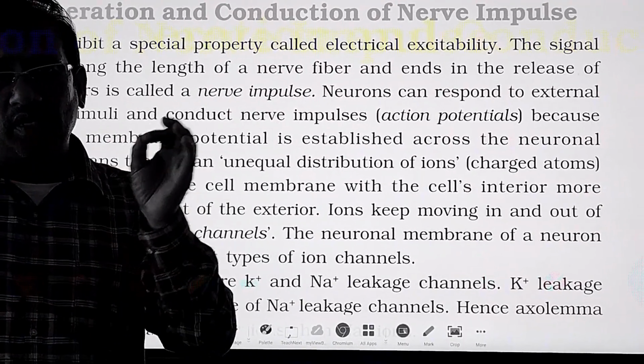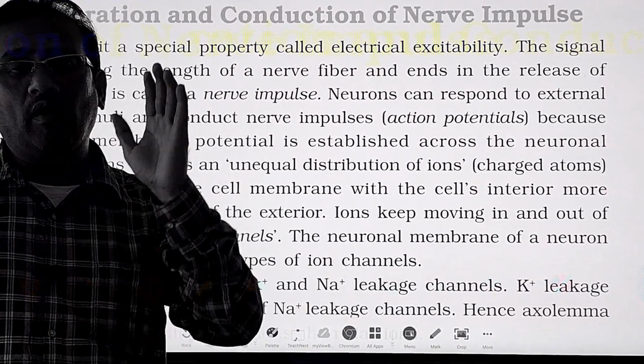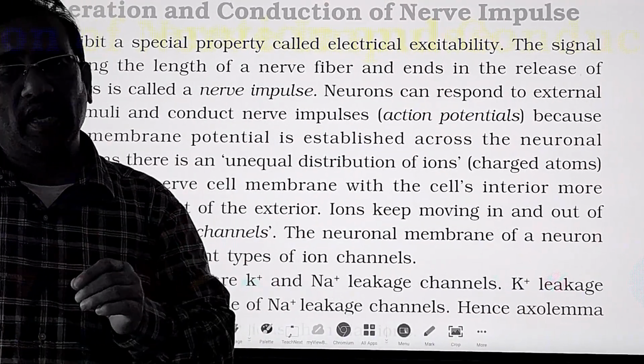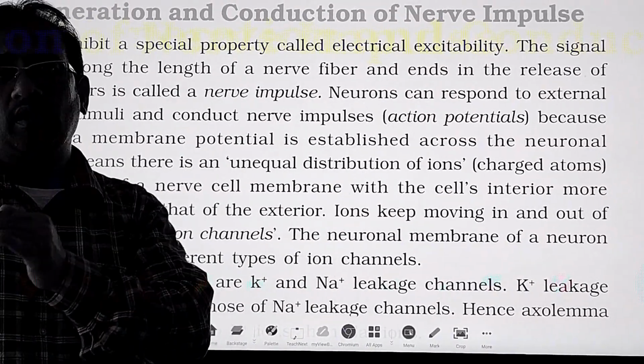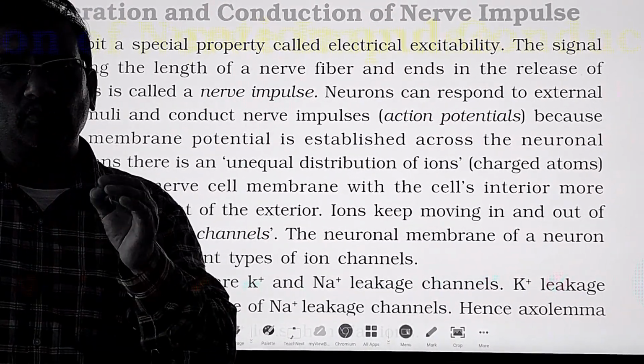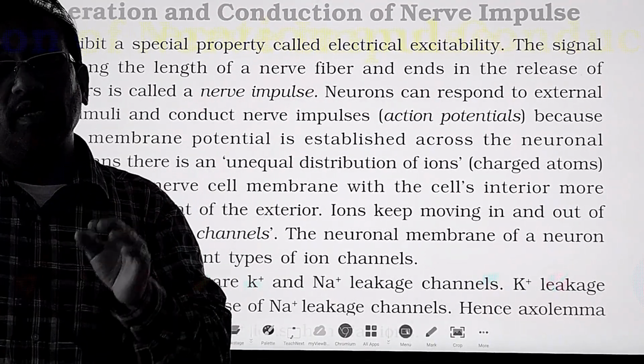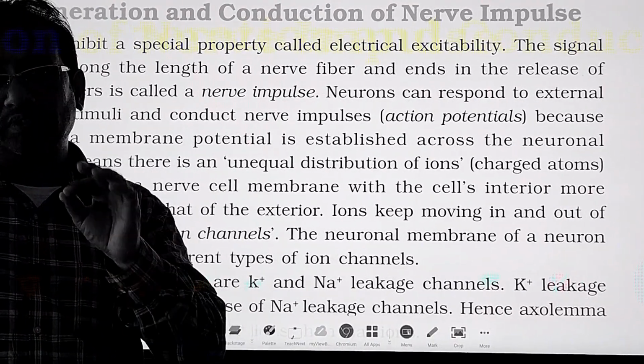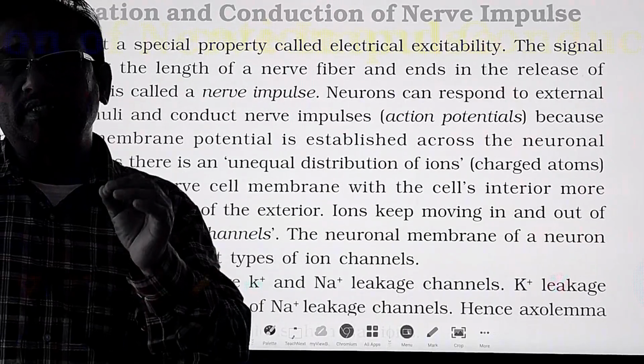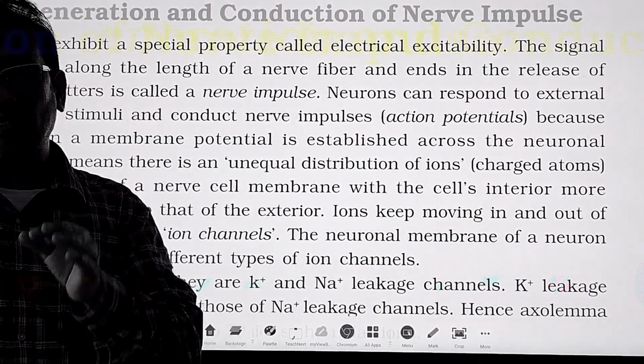The information passing from the sense organs to the brain is carried by sensory nerves, and the information from the brain to the body parts is carried by motor nerves. But in the spinal cord, both sensory and motor nerves are mixed, so all the spinal nerves are called mixed nerves.